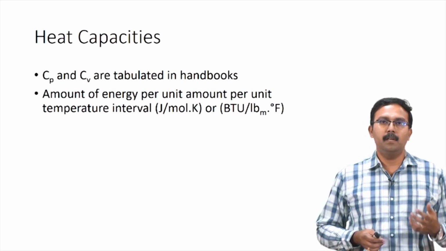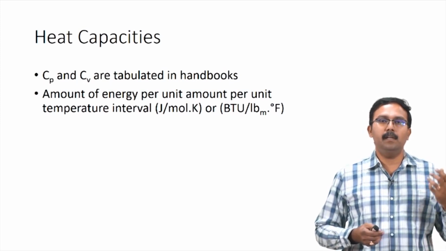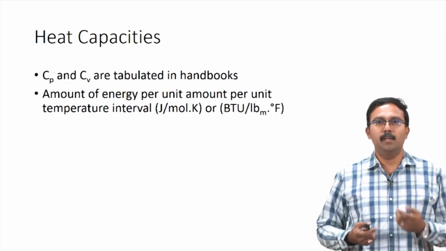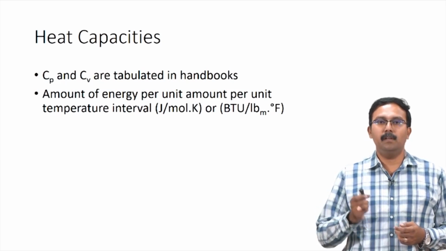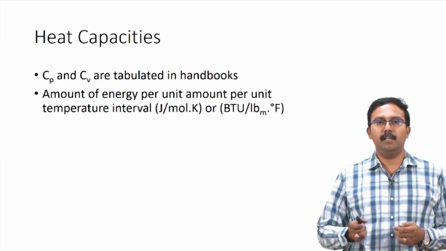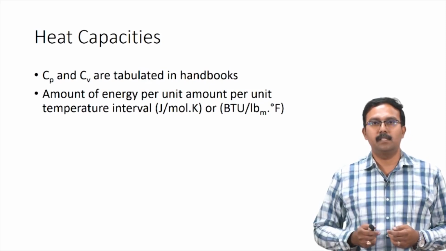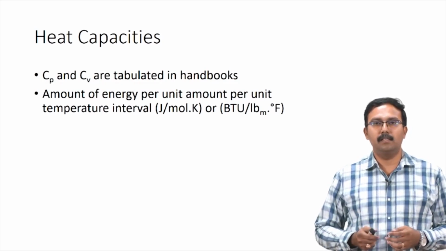So, if you remember, when we discussed temperature, I talked about the difference between a unit change in temperature versus the unit of temperature itself. So, here what we actually have is a temperature interval. So, what we look at as Kelvin or degree Celsius would be delta Kelvin or delta degree Celsius. So, we do not use that explicitly. We just write it as Kelvin or degree Celsius.